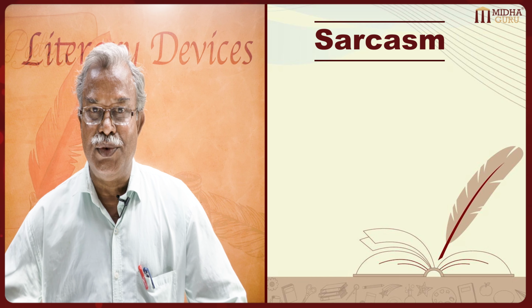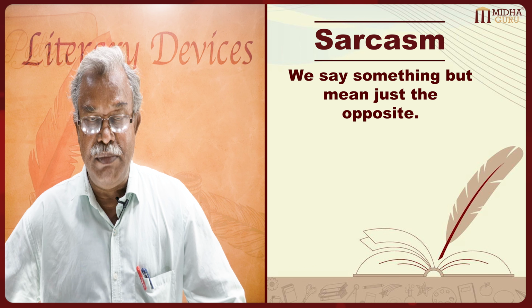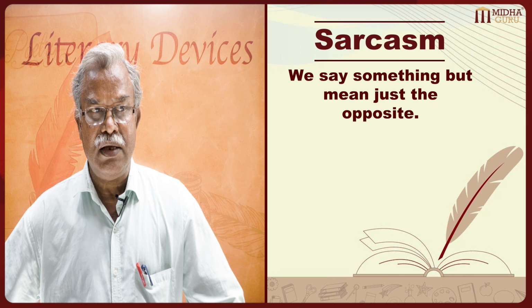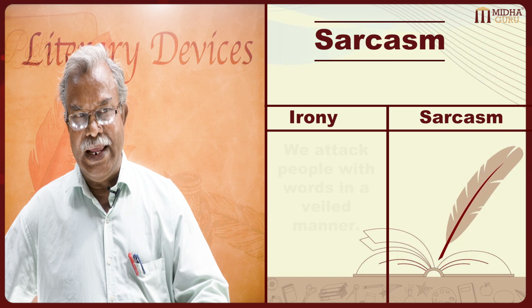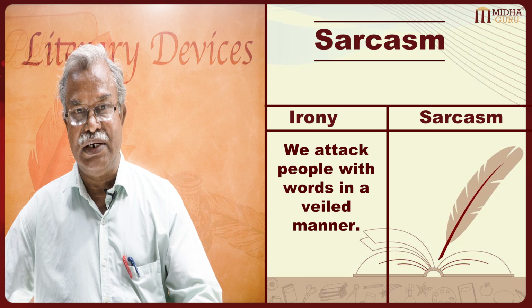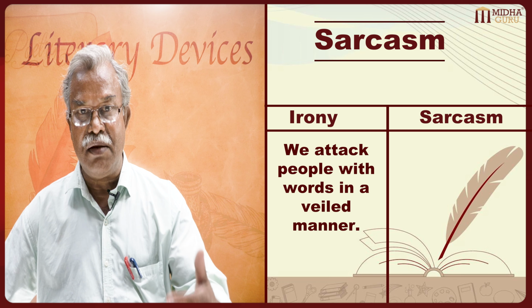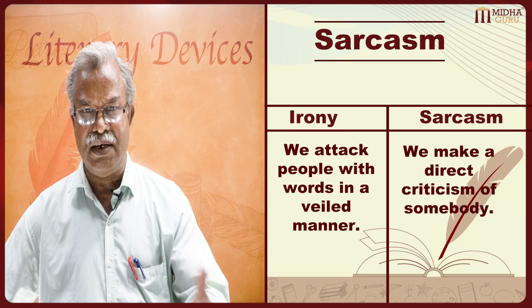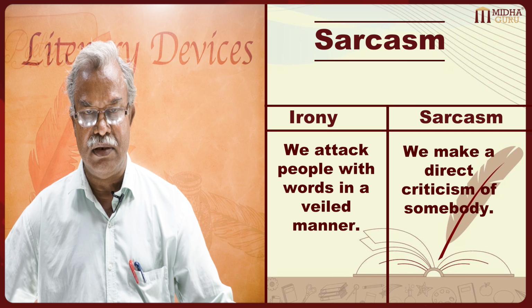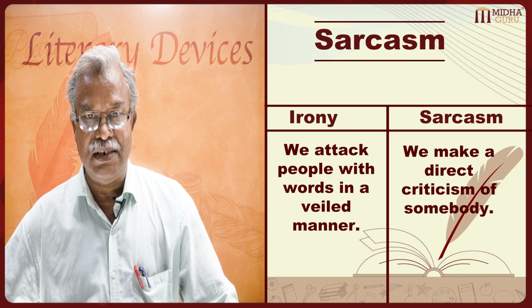Now, next is sarcasm. In sarcasm also, we say something but mean just the opposite. But there's a slight difference between sarcasm and irony. In irony, we attack people with words in a veiled manner. But in sarcasm, we make a direct attack. It's a direct criticism of somebody or something. So that is what sarcasm is.